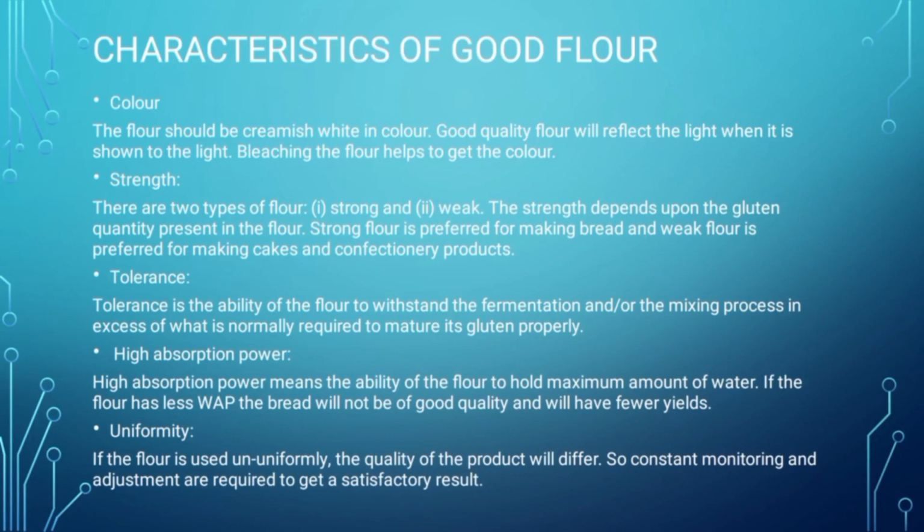They are color, strength, tolerance, high absorption power, and uniformity.